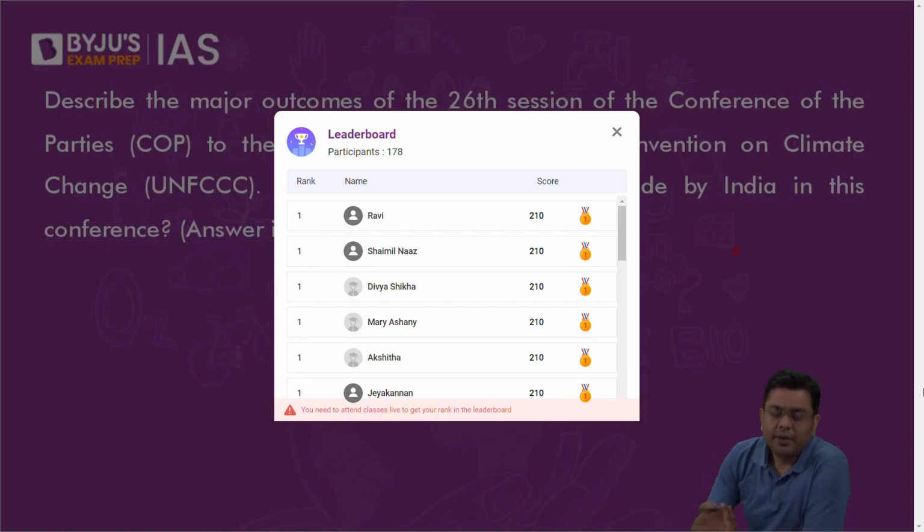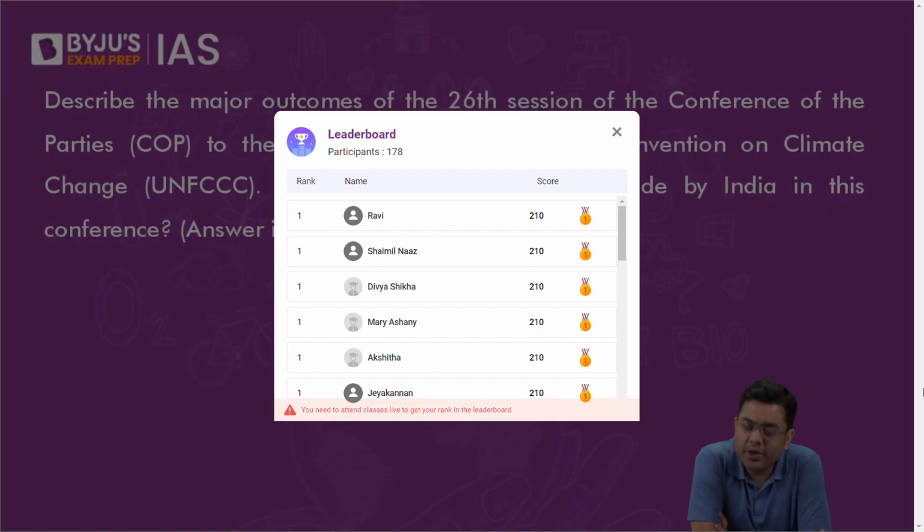Major outcomes: we have discussed the key initiatives to ban deforestation by 2030, and the global methane pledge announced to cut methane emissions by 30% compared to 2020 levels by the year 2030. In the introduction you have to write that the 26th session of COP was held in Glasgow, and this was the session of the United Nations Framework Convention on Climate Change.